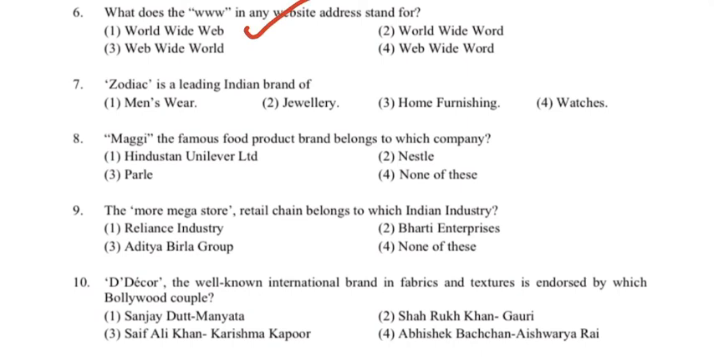Next we have: Zodiac is a leading Indian brand of. So it is asking the category of Zodiac. Zodiac belongs to India only. You should remember this. So the first option is menswear, second jewelry, third is home furnishing, and fourth is watches. So the correct answer is menswear.